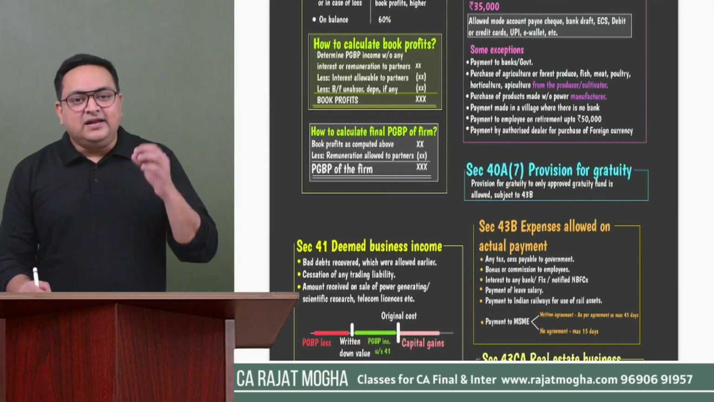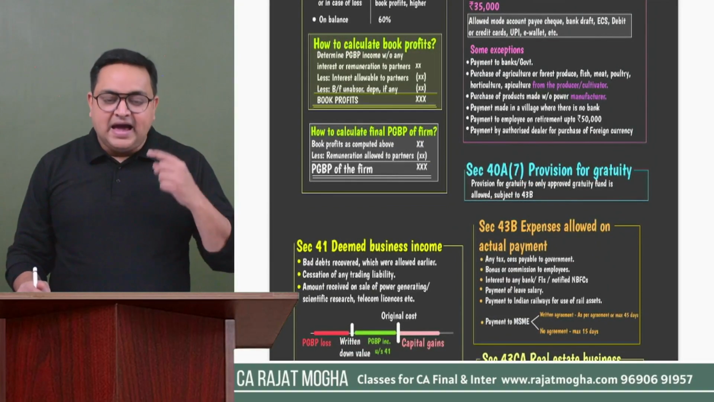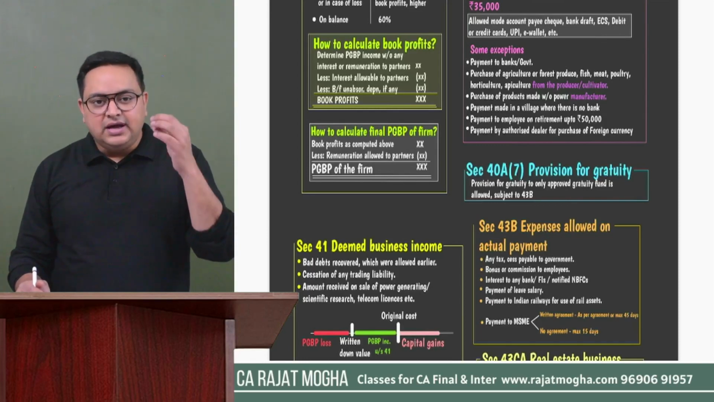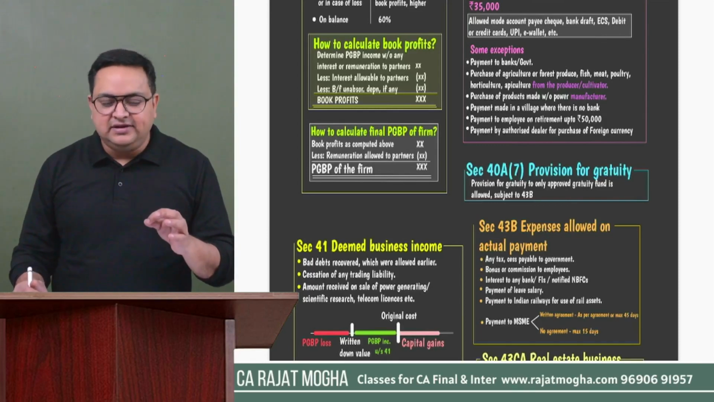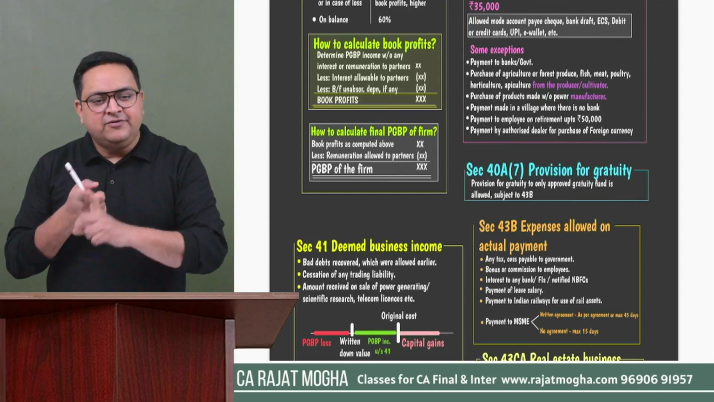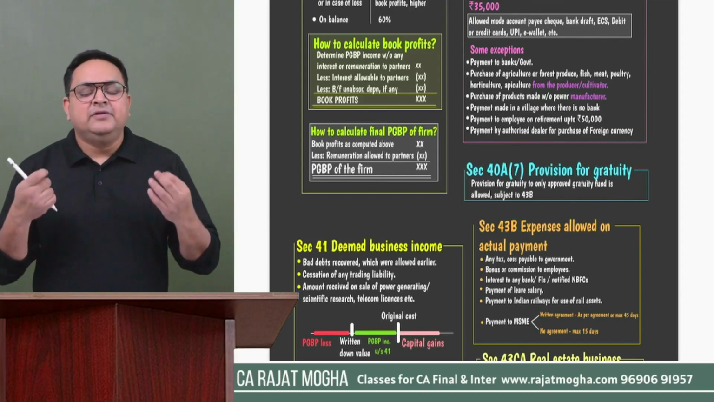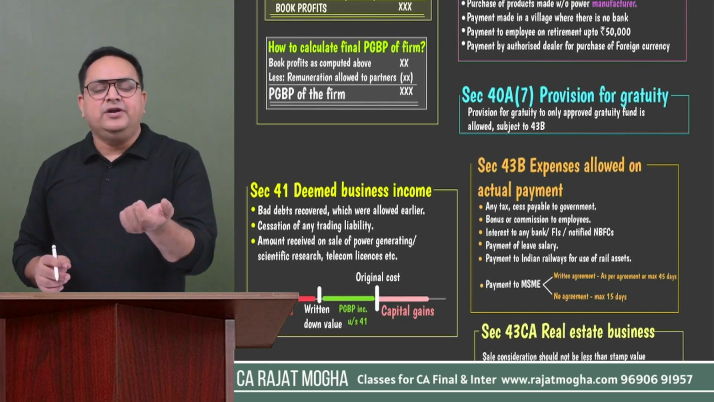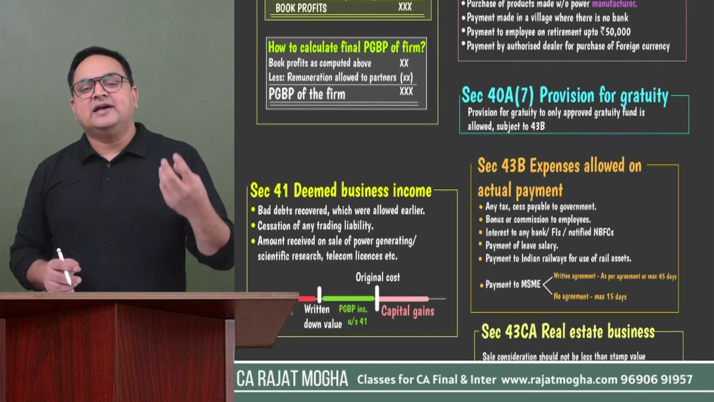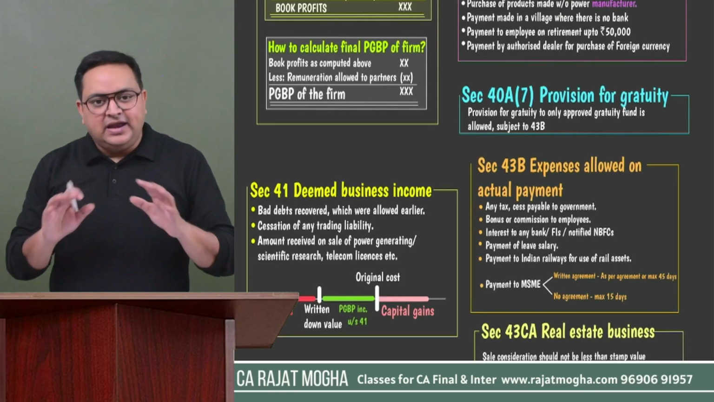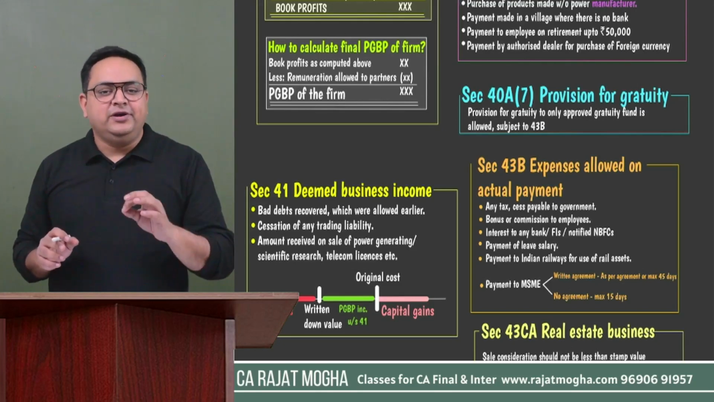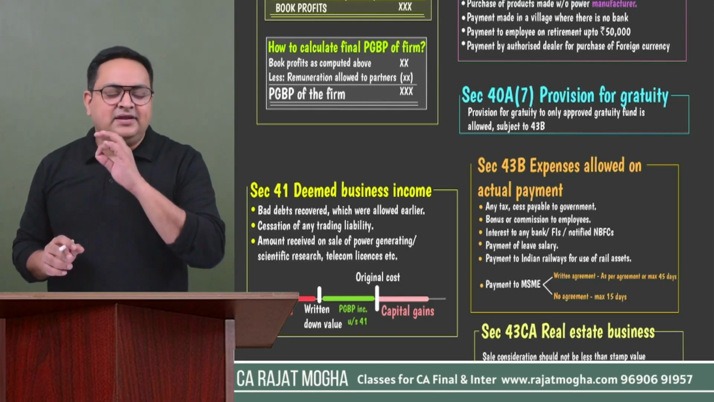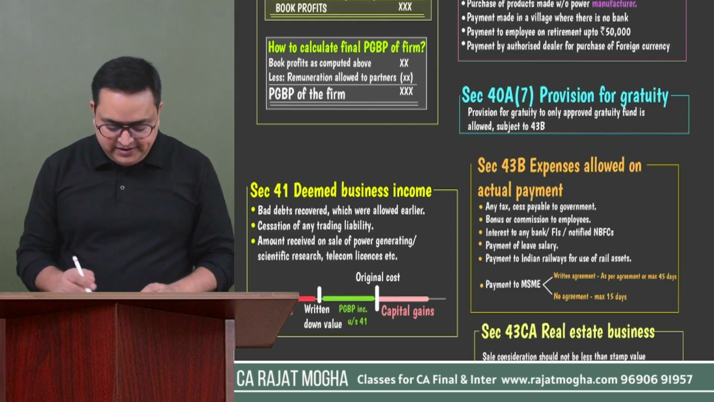40A7 says that if you are actually depositing into an approved gratuity fund, then only it is allowed. So if it is not an approved gratuity fund, it will not be allowed. Let's say the examiner will confuse you. They will say that this gratuity fund is actually as per the actuarial valuation, so please don't allow it. It should be an approved gratuity fund. Then only you can allow it. If it is an unapproved fund, please don't allow it, right?